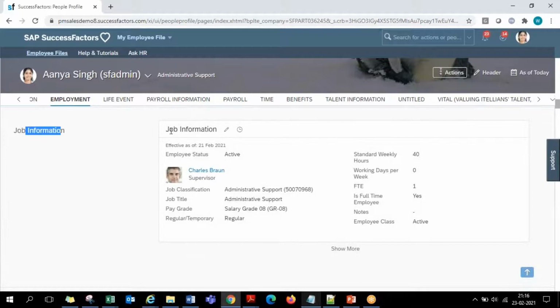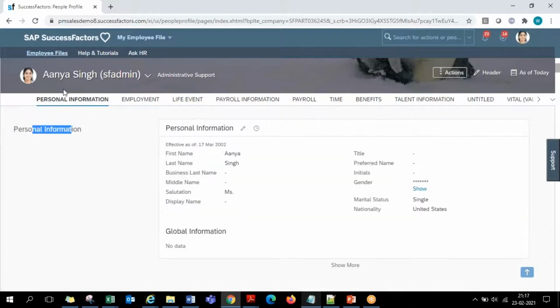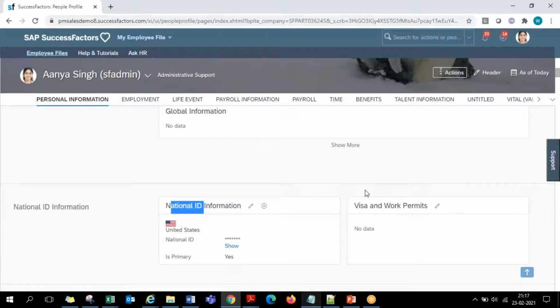Again, in the subsection is where you have something called a portlet that is hosting the data, finally, with several fields in it. Sections, subsections, and portlets. So portlets are those that are hosting the data in the system. Okay, so that is how this entire people profile screen has been structured.